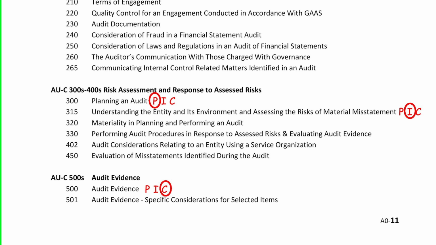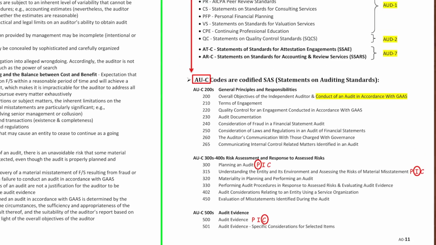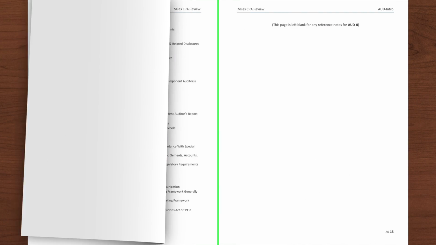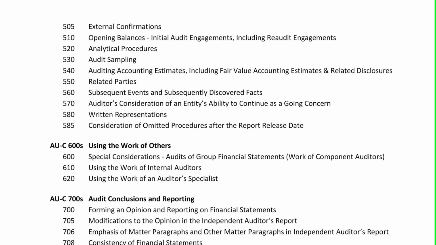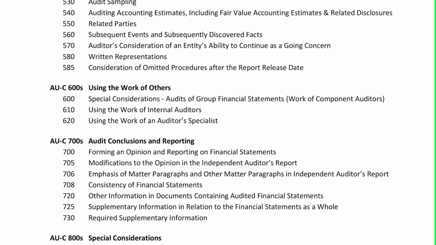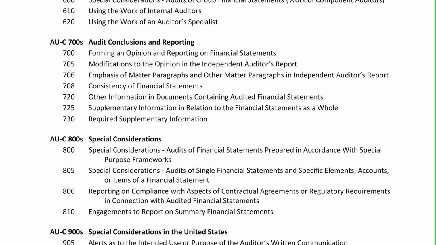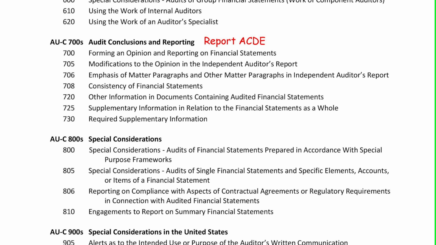I'm just taking you through them so that you're aware how SAS, or the statements on auditing standards, how do they look? How do they actually flow? And basically, they are in line with the 10 GAS framework that I've already introduced you to. On page 12, let's look at AU-C 700s, which is audit conclusions and reporting. So let's say AU-C 700, that's forming an opinion and reporting on the financial statements. And you can write there, report ACDE. That's the report, all clean and dirty elements.